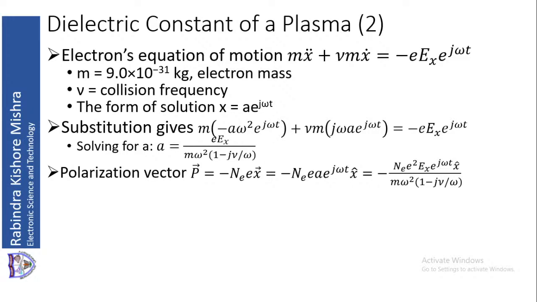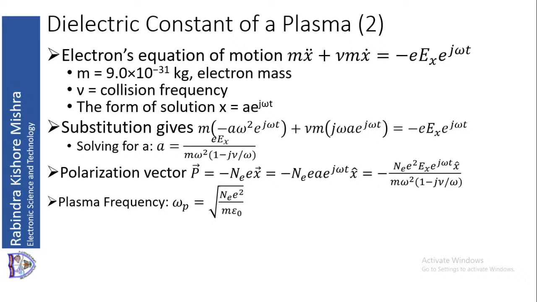Now we have found out what the x vector is. X vector is equal to a into e to the power j omega t. The expression for a we have found out, so put those values here. So minus Ne into e into a into exponential j omega t x cap. That will be the rightmost expression, just putting in the value of a. Now let me try to simplify this expression or find a simpler expression for that.